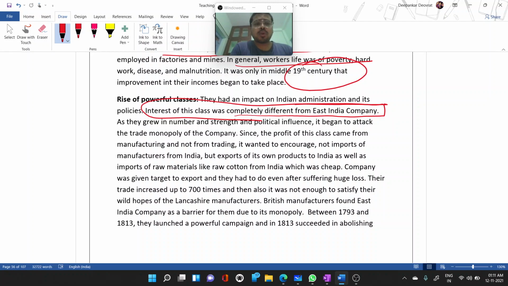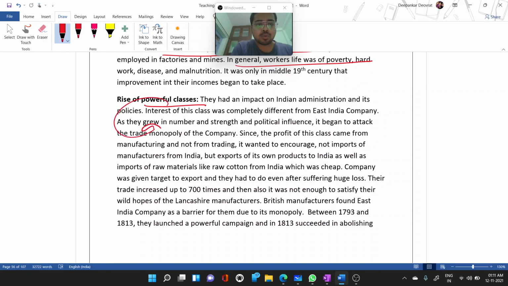So as the numbers of the powerful classes grew up and they strengthened political influence, they began to attack the trade monopoly of the company. That leads to the different regulation acts imposed on the company later on, where we have seen that trade with China, opium and all, was there. In the previous parts we already discussed that. Since the profit of this class came from manufacturing and not from trading, it wanted to encourage not only imports from India, but also exports of its own products to India as well.